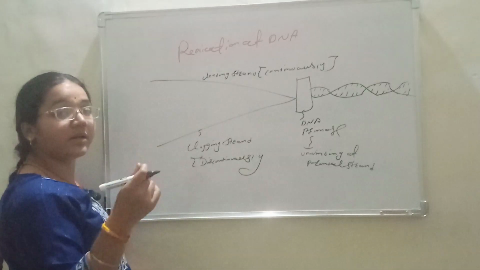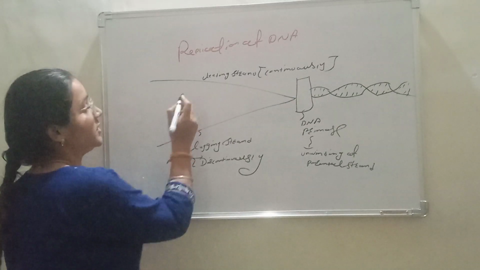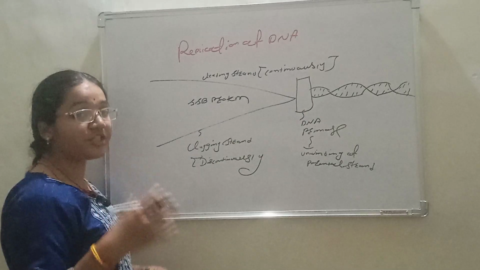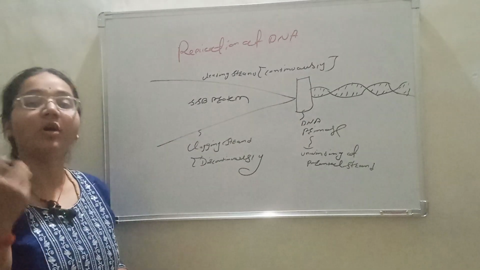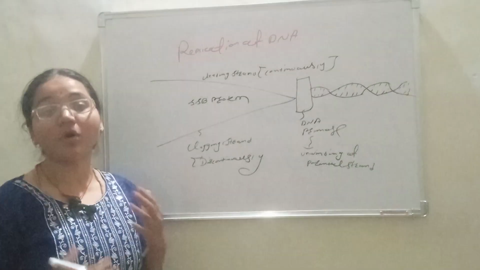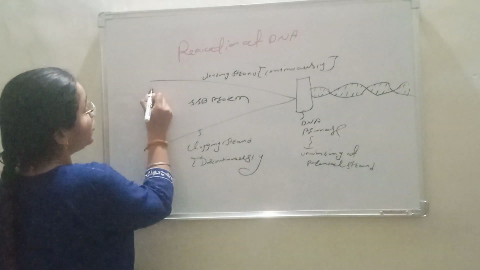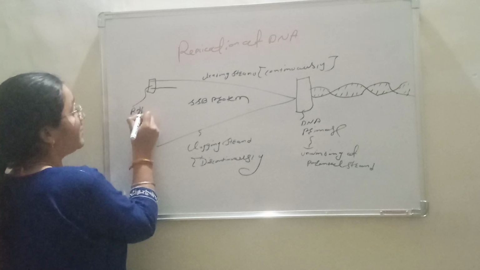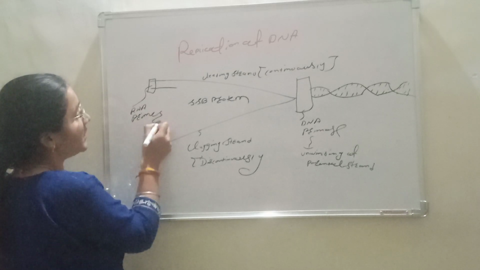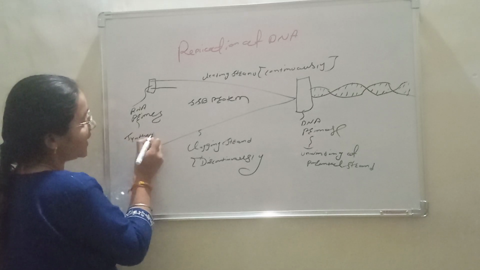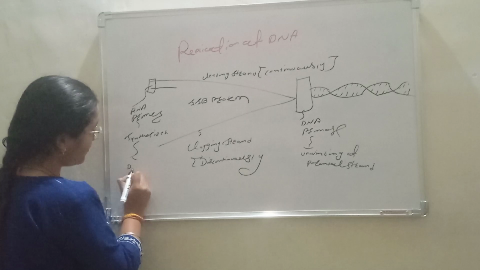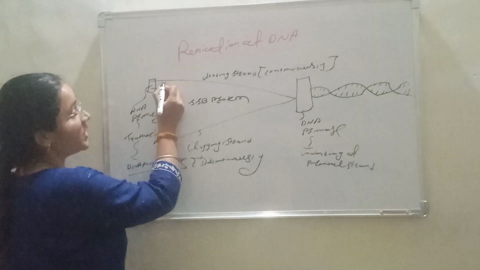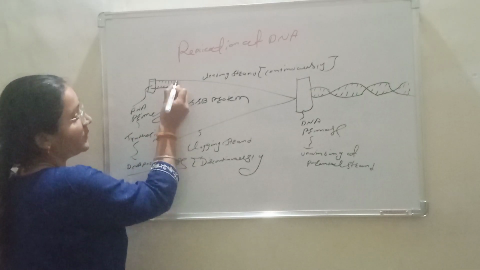So single strand binding proteins, SSB proteins, are present to keep these two strands from attaching, because if they attached, they would make a copy of only the parental strand, but we want new daughter copies. So replication starts with the RNA primase enzyme, which attaches at the starting portion of replication, and then the DNA polymerase enzyme attaches.